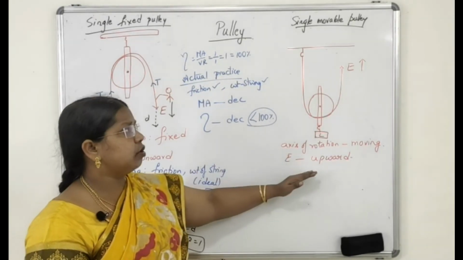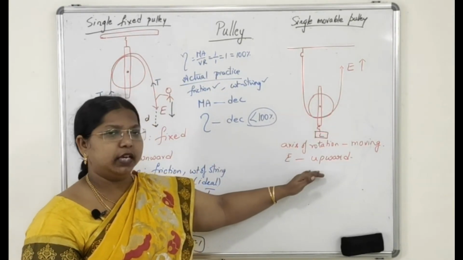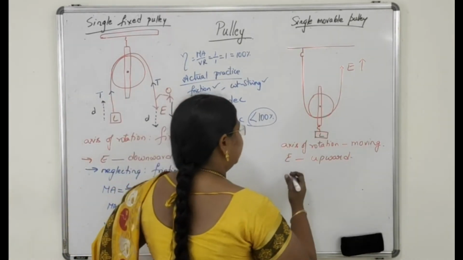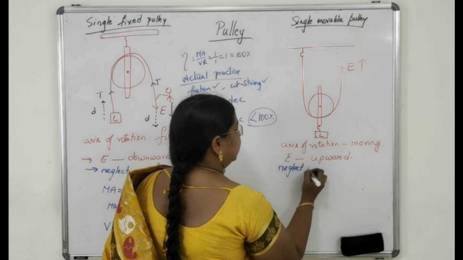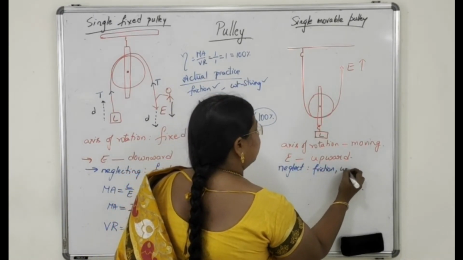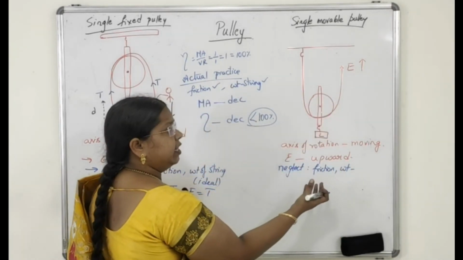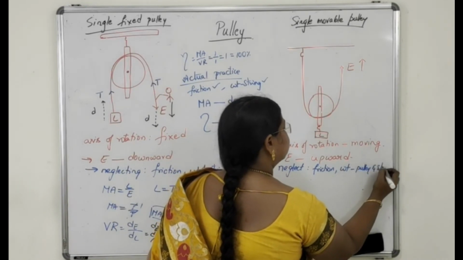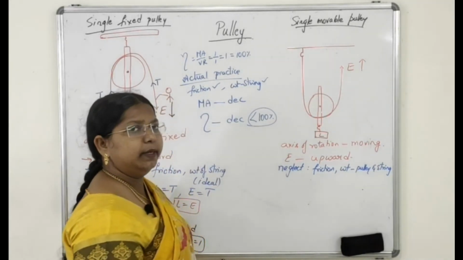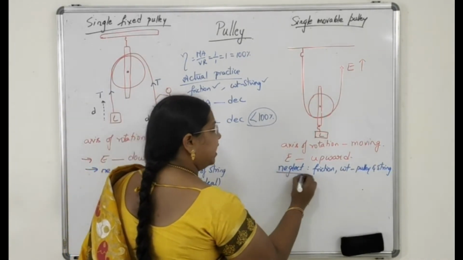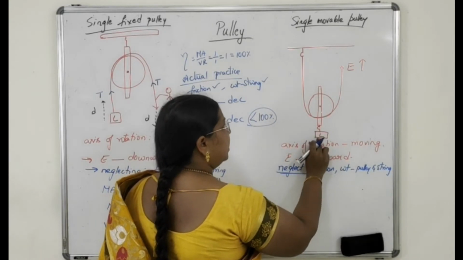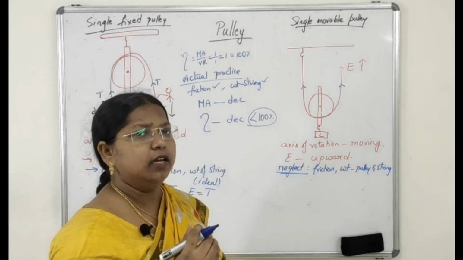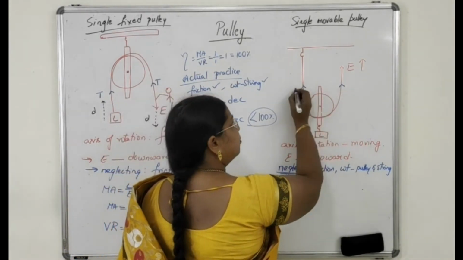Now let us see the case of a single movable pulley. What happens to your mechanical advantage and velocity ratio? Suppose here also we will neglect the friction and weight of the pulley and string. Here the weight of the pulley will also be acting, but when we are neglecting this, let us see: the load is supported by two segments of the string.